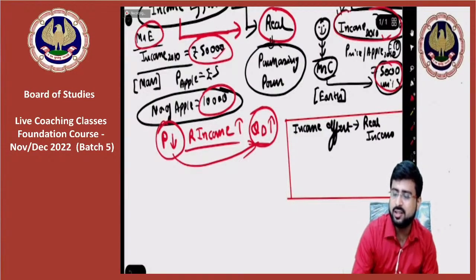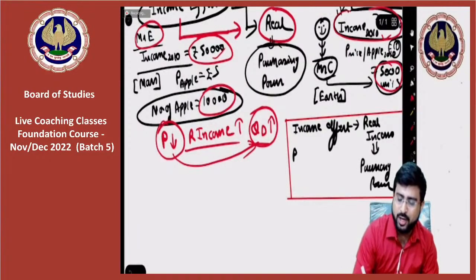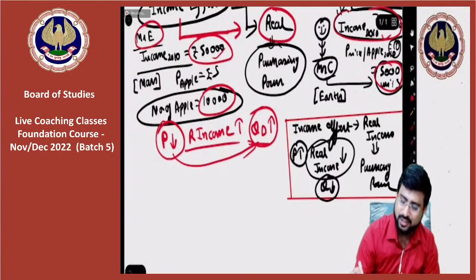And what does real income mean? Real income means purchasing power. So when a product becomes expensive, consumers' purchasing power or real income falls, and because the real income falls, the quantity demanded falls. That is it.